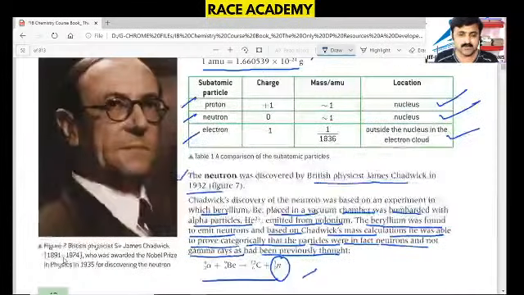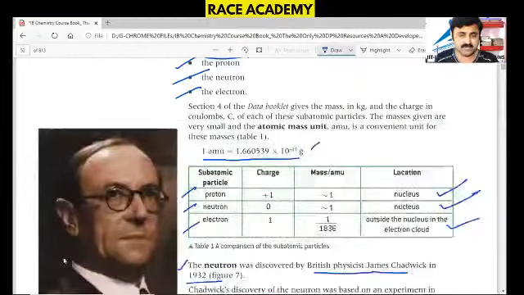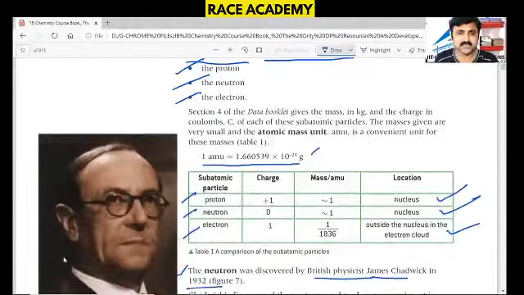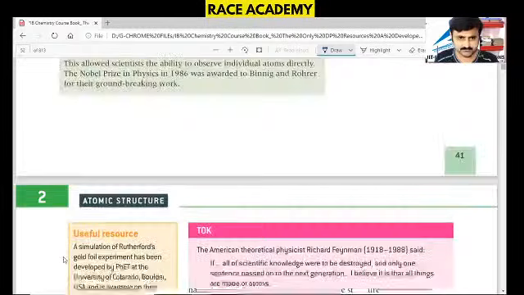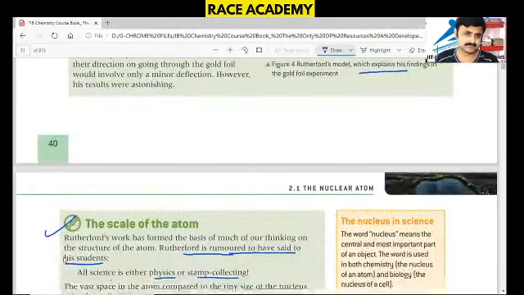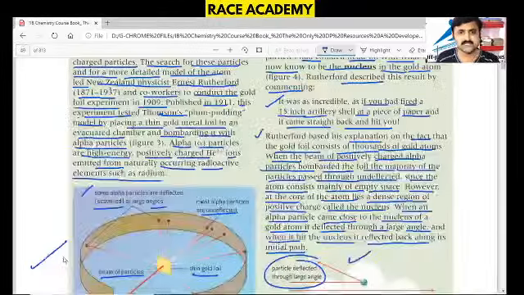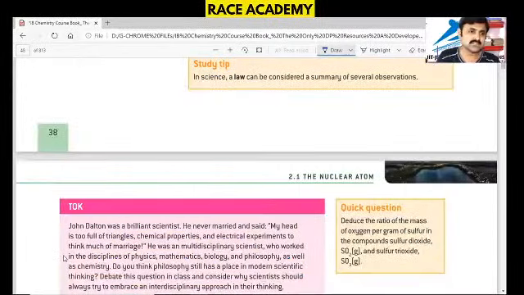There is some data related to the subatomic particles, their charge, mass, and location, as well as the fundamental theories of the atom. That's what we have studied in this lecture.